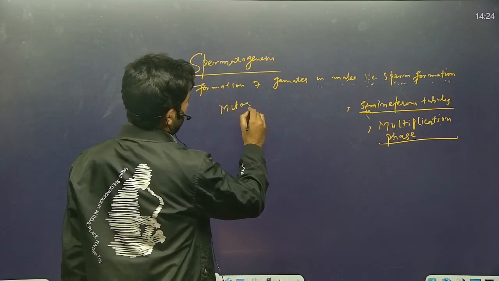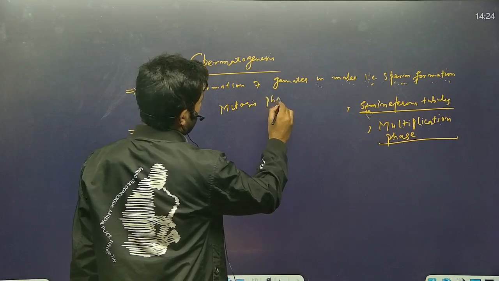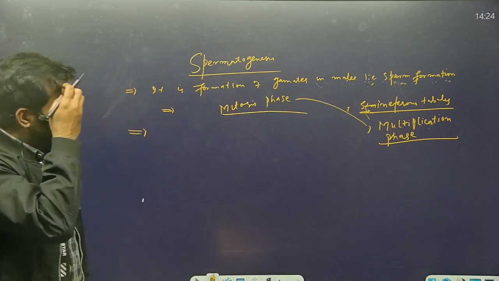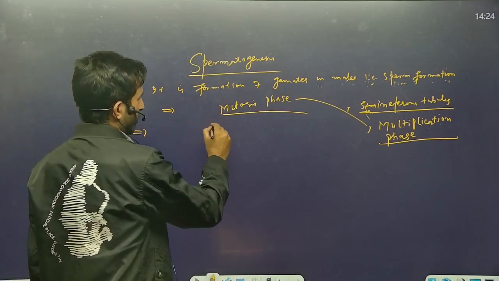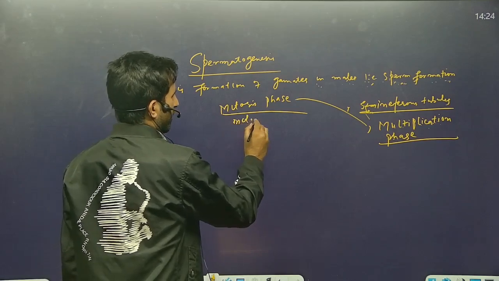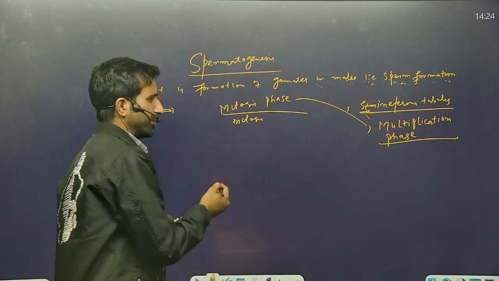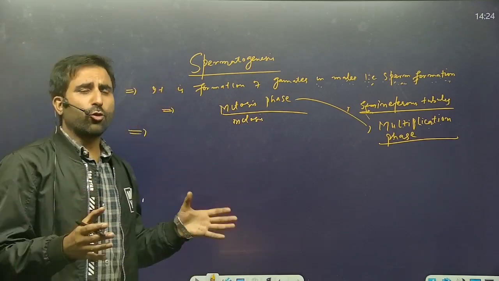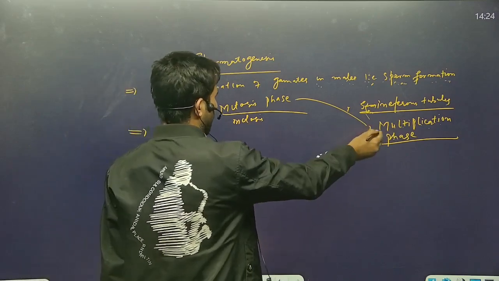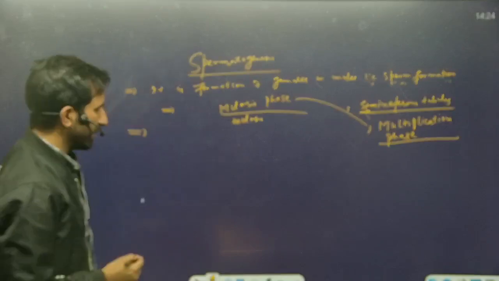This first phase, the multiplication phase, occurs by mitosis. The sperm mother cells, or spermatogonia, divide and hugely increase in number by this phase.